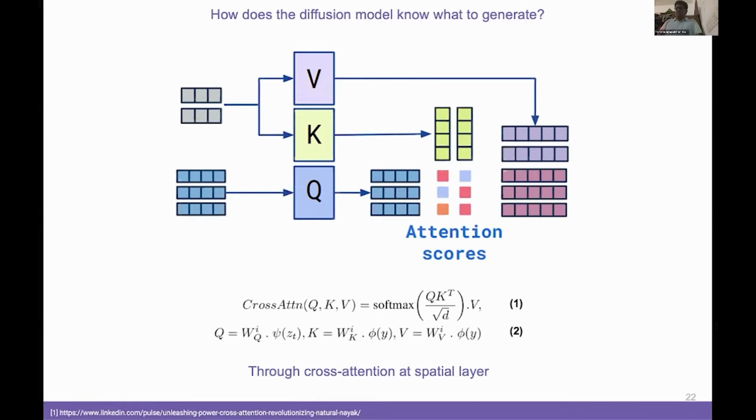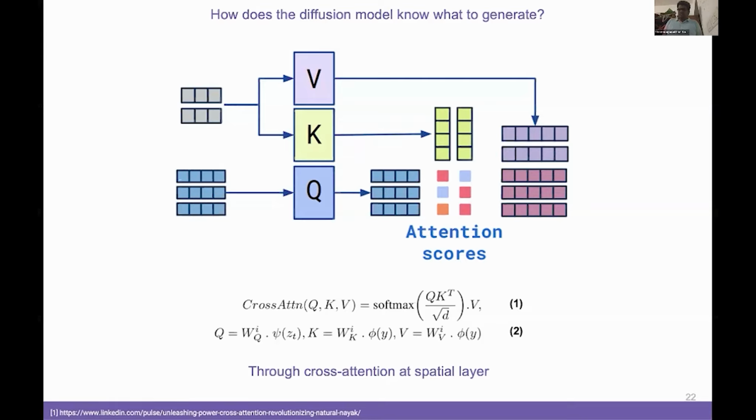In a cross-attention layer like this, the noisy latent Z_t produces queries q, and the text embeddings produce the keys k and the values v. Both are text generated. The attention scores are computed as softmax of q k transpose divided by square root of d, as shown in the equation here. And these scores are used to mix the values v.